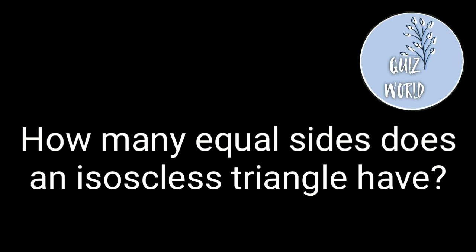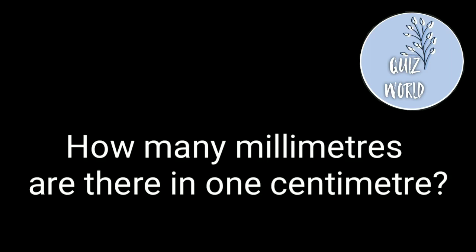How many equal sides does an isosceles triangle have? Answer 2 sides. How many millimeters are there in 1 centimeter? Answer is 10.